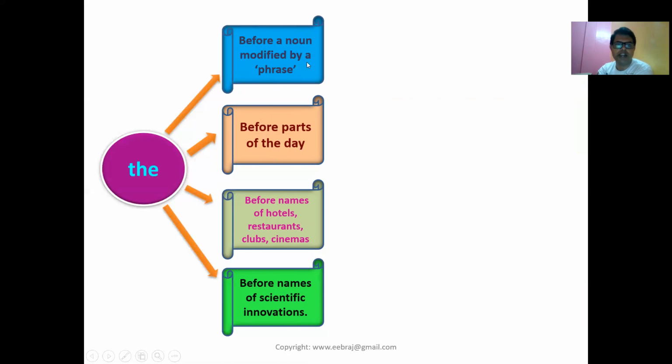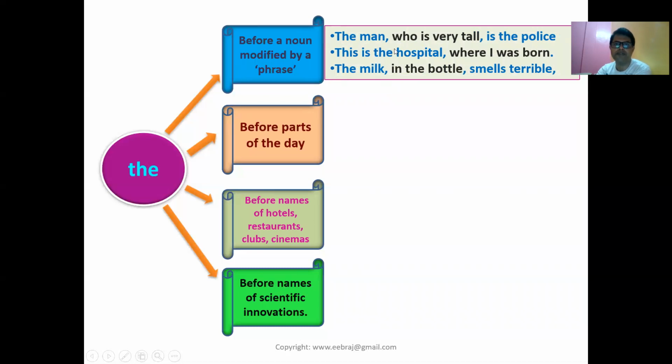Furthermore, I'm giving you more examples. Before a noun modified by a phrase. For example, the man who is very tall is the police. The man who is very tall is the modifier of the word man. That's why the is used before man. This is the hospital where I was born. That is the hospital, modified by where I was born, so before hospital we use the. The milk in the bottle. Which milk? In the bottle. So it's specified milk, that's why I used the.